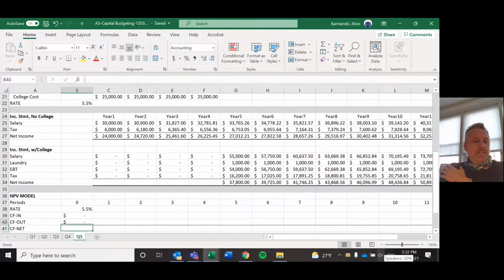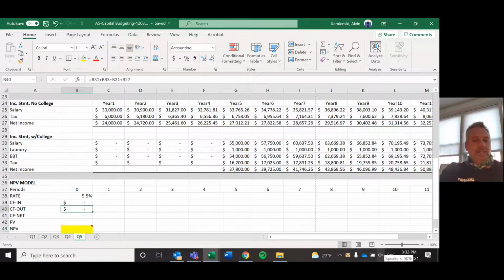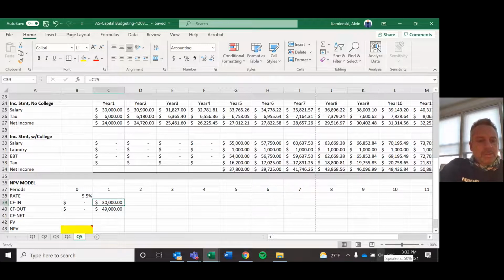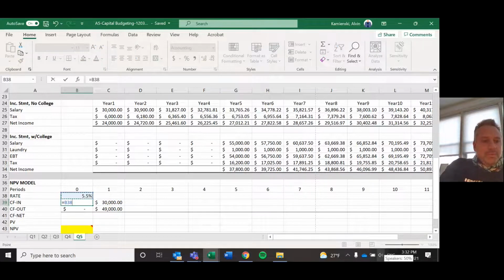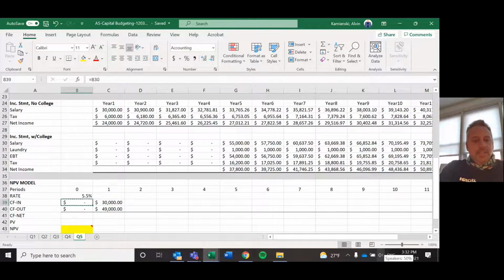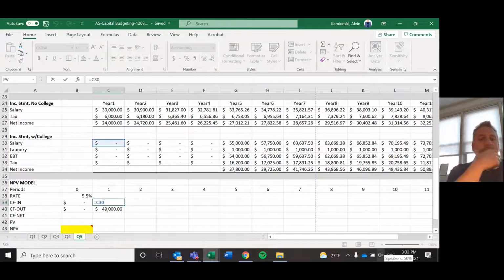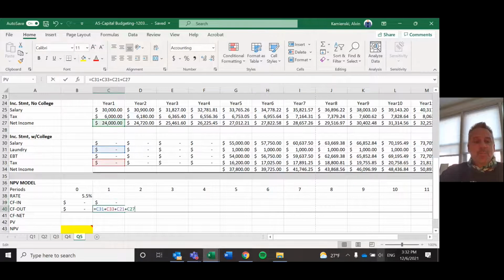So in that first period 0, it doesn't look like much, but let's copy and paste this over just for one period and see what happens. So, oops, we pointed the wrong one. I need my income statement with college here. So in year 1, I make no income because I'm in college, but in year 1, I would pay no laundry, no tax.